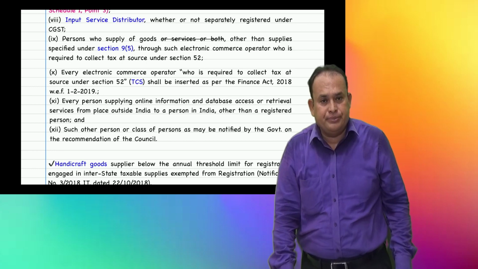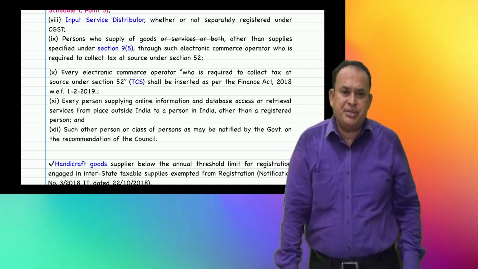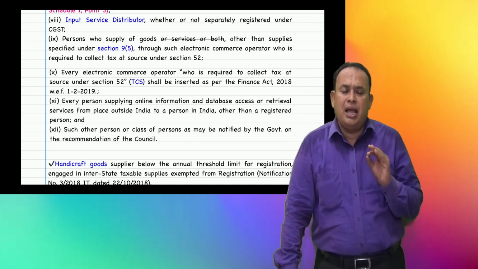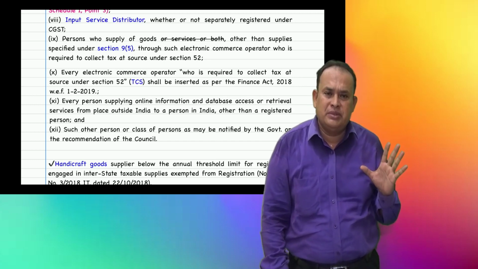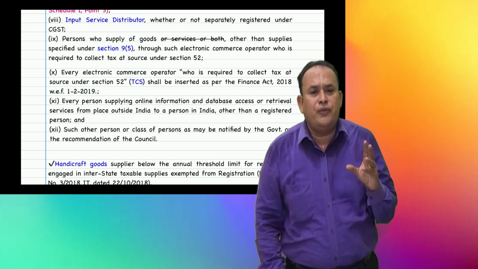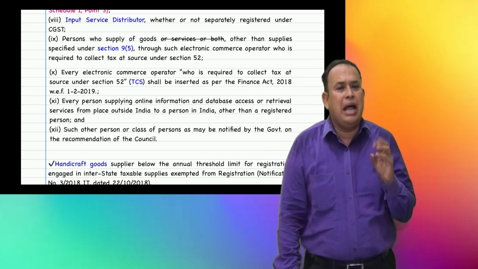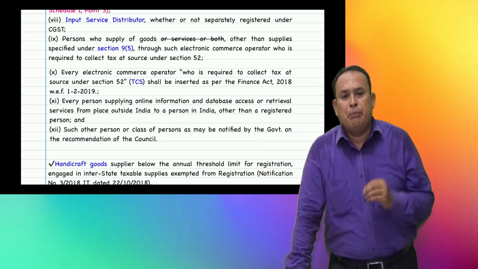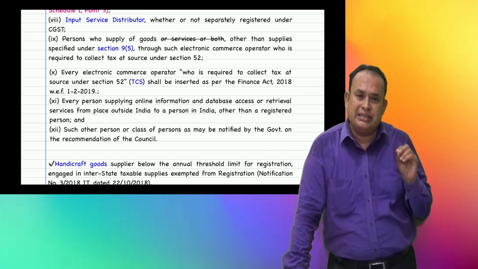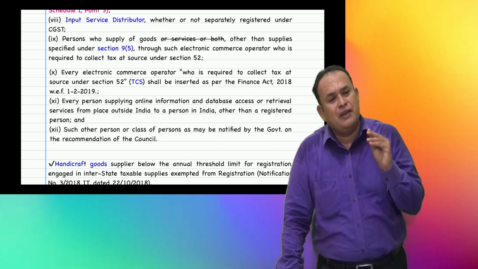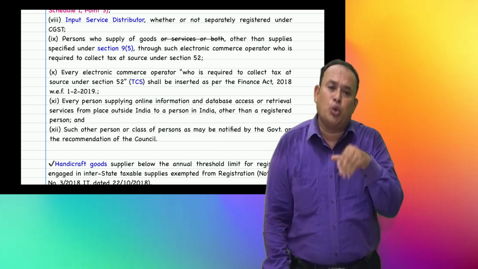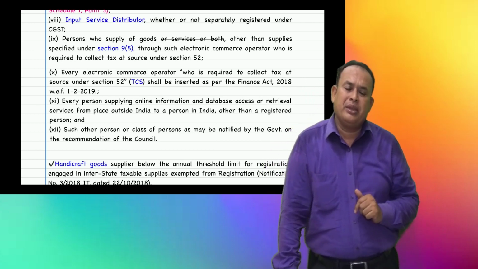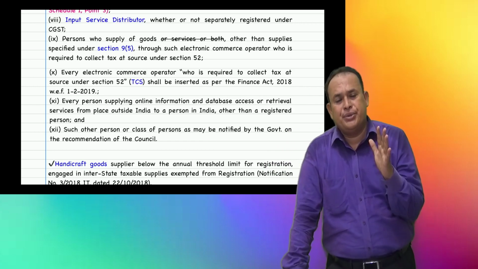My dear sir, my name is Apple Incorporation, seller of cell phones, Apple phones, iPhones. I am selling my cell phones, iPhones through an e-commerce operator in India. I am a supplier of the goods.